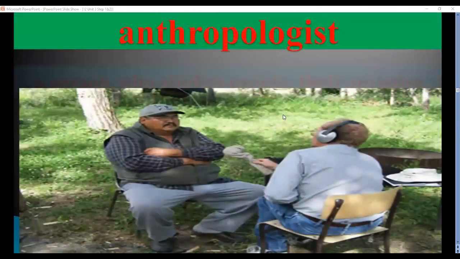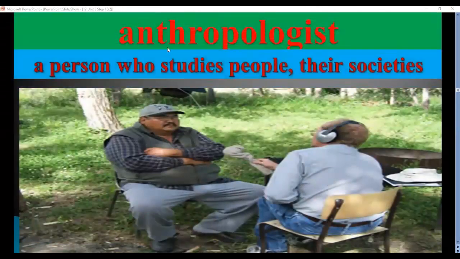Also here we have anthropologist. Take care. Anthropologist. An anthropologist is a person who studies people and their societies. A scientist, a person who studies what? People, only people and their societies, their customs, their traditions, and so on. And we call such a person an anthropologist.